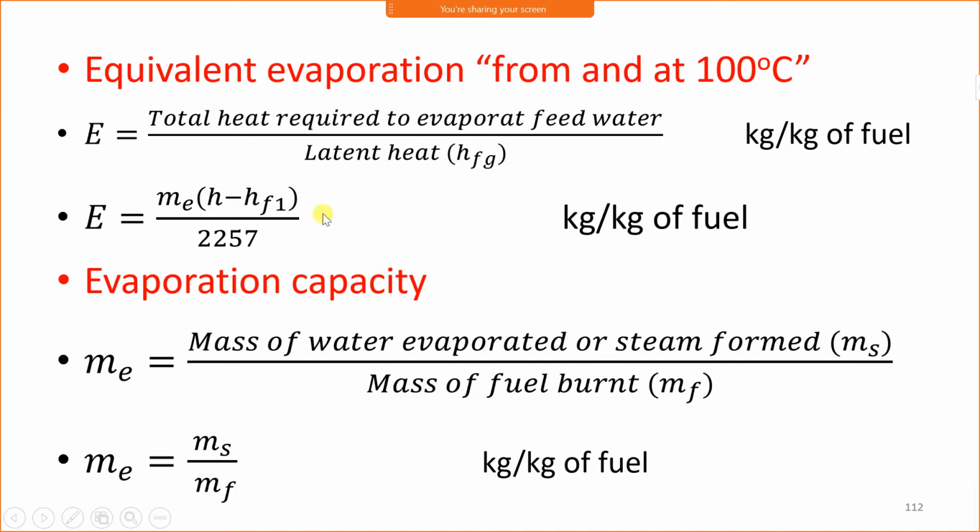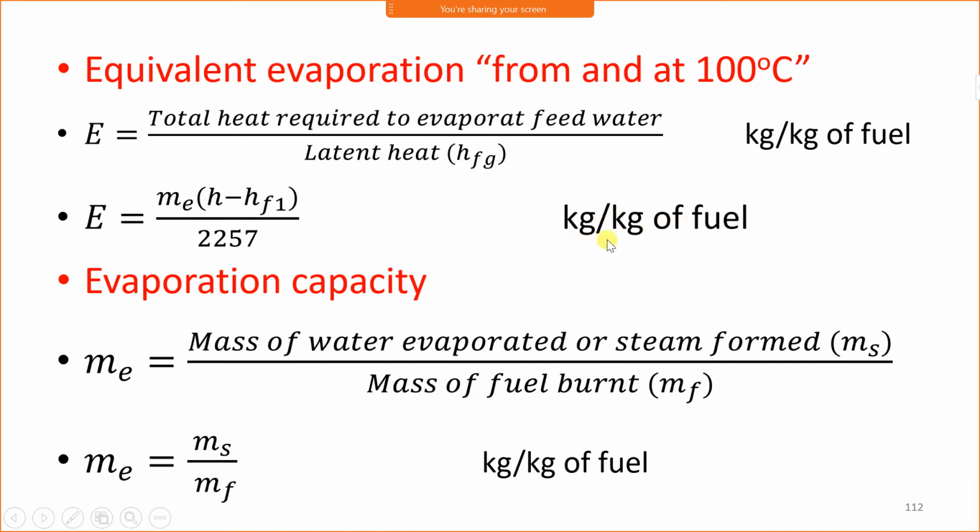Now look at the unit of E. Here the unit of H minus hf is kilojoule per kg, and 2257 is also latent heat in kilojoule per kg. The unit of (H minus hf) upon hfg gets cancelled, and only the unit of ME remains. Therefore, the unit of ME is kg of steam per kg of fuel. The first kg is kg of steam and the second kg is kg of fuel.